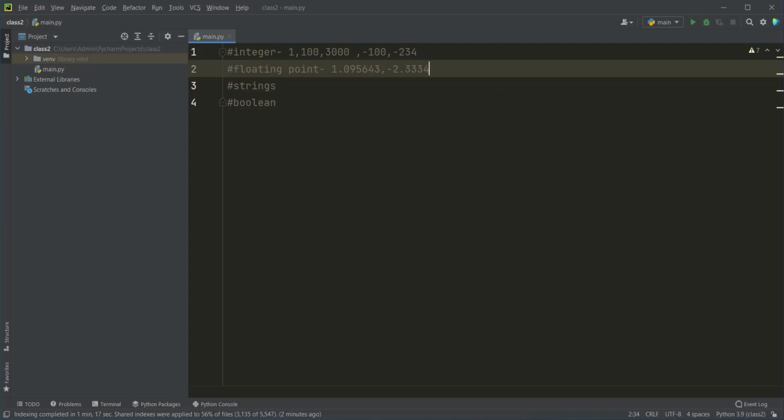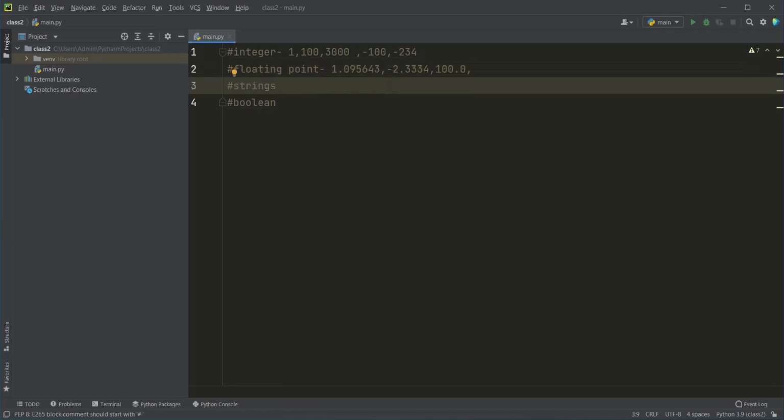If you convert an integer data type to a floating point data type, then automatically 1 or 100 will become 100.0, which is going to act as a floating point in future. So both positive and negative numbers can be included in floating point data types.